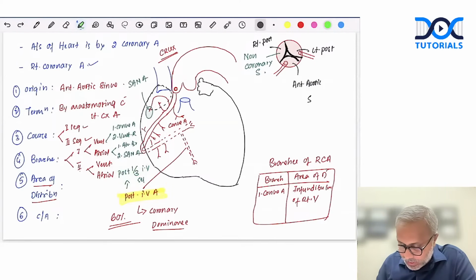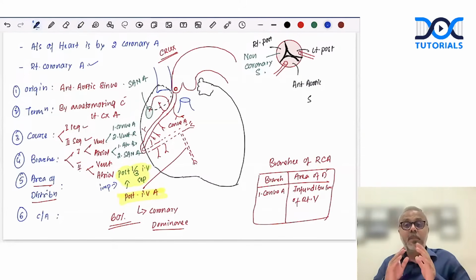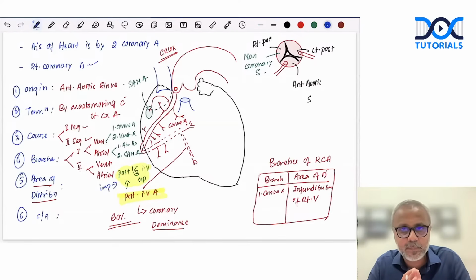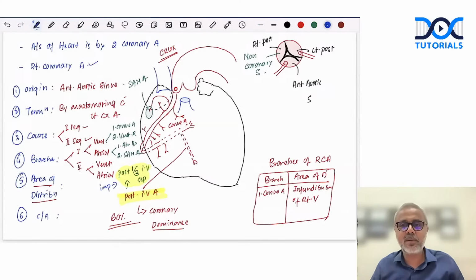Okay, let's highlight it in a different color. So this is what the examiner will actually look for. Done. This you must never miss. Right? Posterior interventricular artery supplies which part of the heart? Done. So this is regarding the branches coming from the entire right coronary artery.